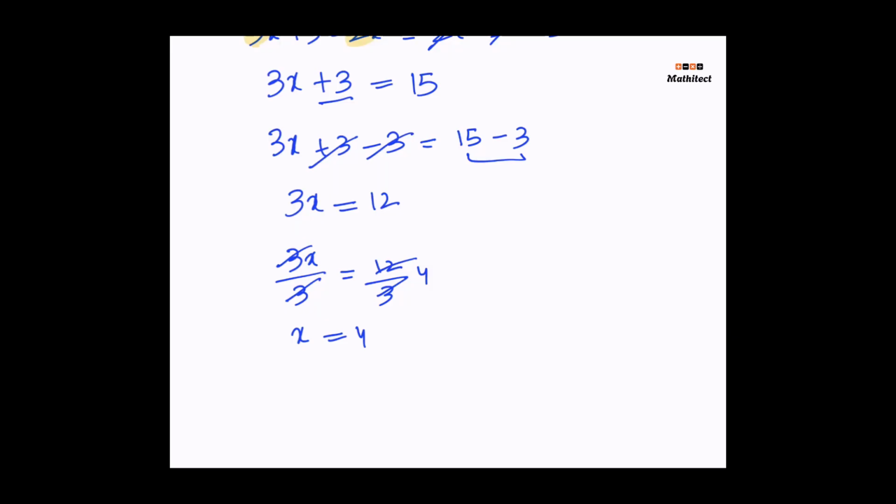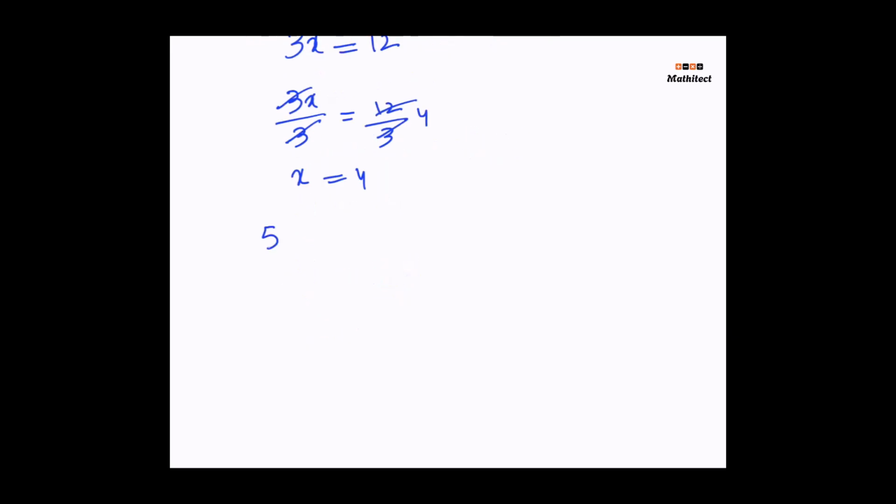Now this is a critical step that many people skip. Let's check our work by plugging 4 back into the original equation for x. Remember, our original equation was 5x plus 3 equals 2x plus 15. Now let's substitute the value of x, which is 4, into the original equation. 5 times 4 plus 3 equals 2 times 4 plus 15.